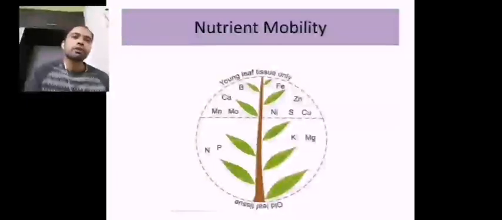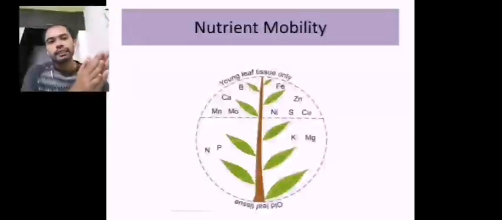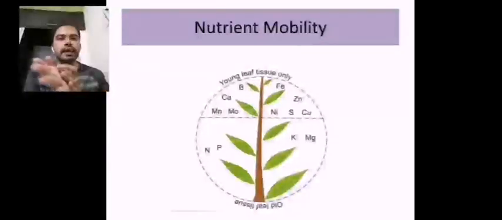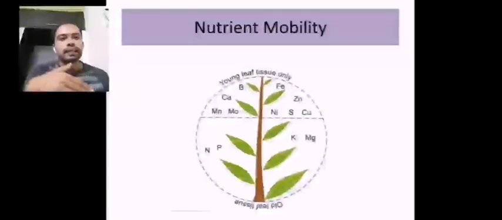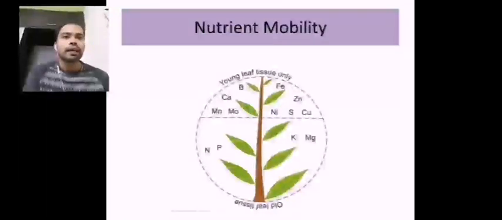And some of the nutrients are intermediately mobile, which depends upon the carrier capacity and translocation efficiency of a plant. Okay, so this second classification of the nutrients is very essential to understand how a nutrient influences the metabolism of the plant. Many of the nutrients are mobile, like nitrogen, phosphorus, potassium, magnesium, like that.